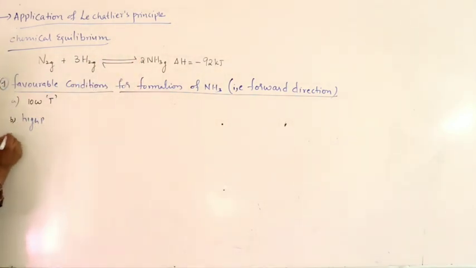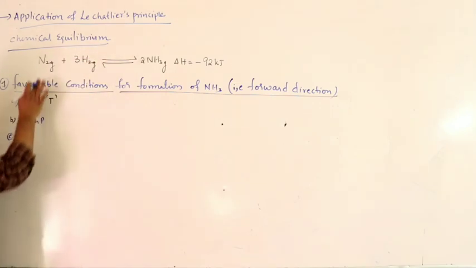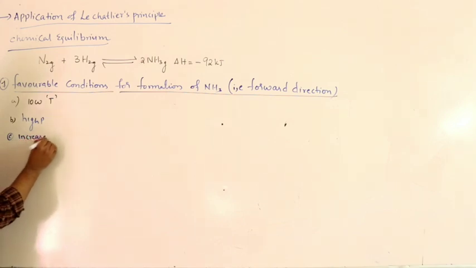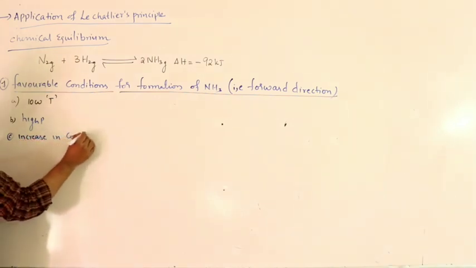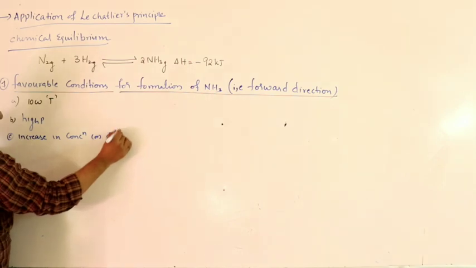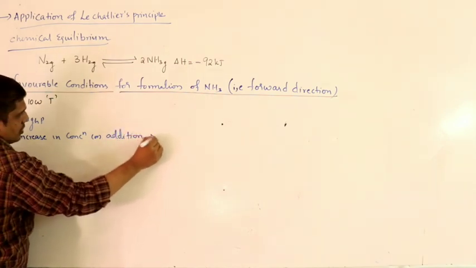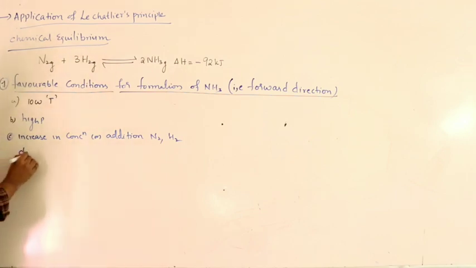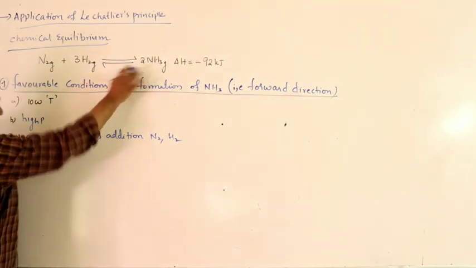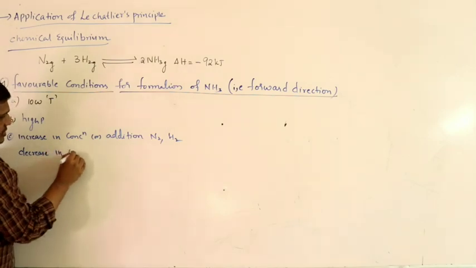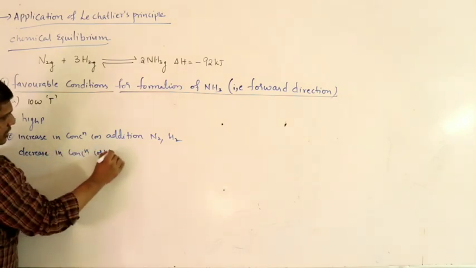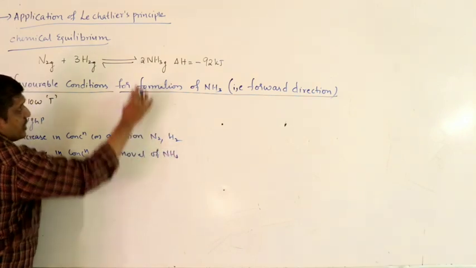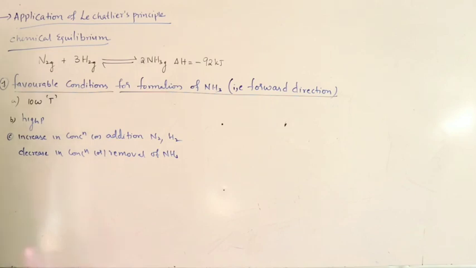Coming to concentration, it has to move in forward direction. If I increase the concentration, or addition of nitrogen or hydrogen, or what is the other way? Decrease the concentration of ammonia. Decrease in concentration or removal of ammonia. If I remove this, then the equilibrium also moves in forward direction.